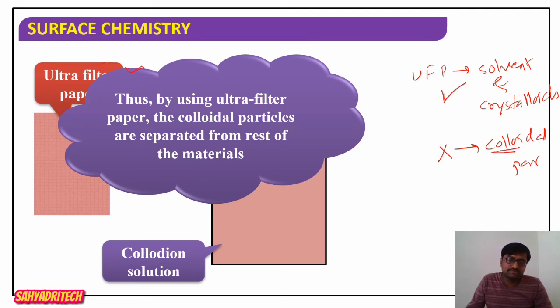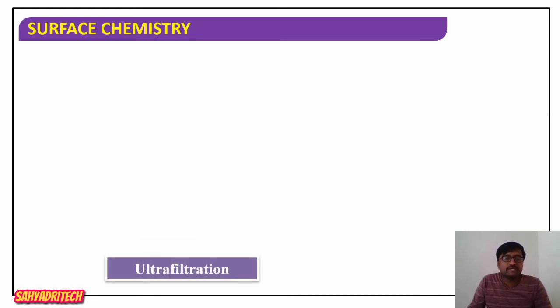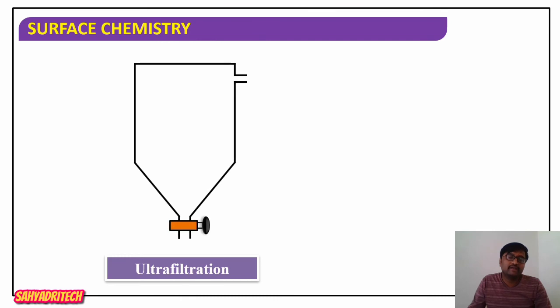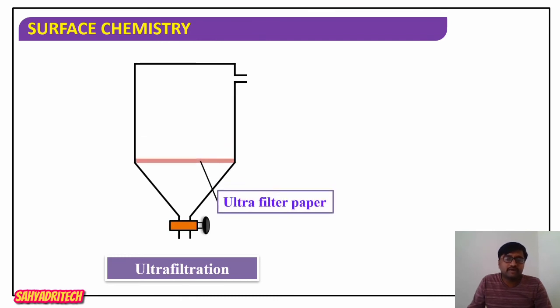So during filtration, instead of using an ordinary filter, we use an ultrafilter paper. Earlier, what I showed was an ordinary filter paper. When impure colloidal solution is poured on it, all particles pass through that ordinary filter paper. Now we are using an ultra filter paper.